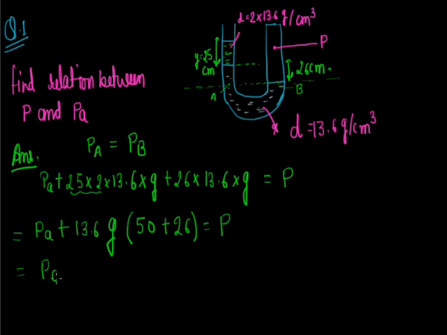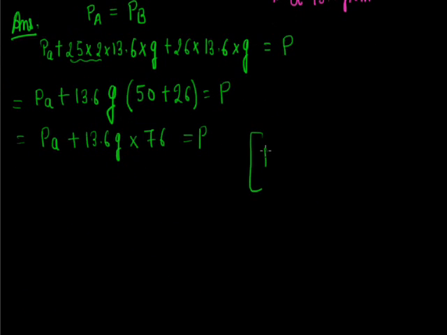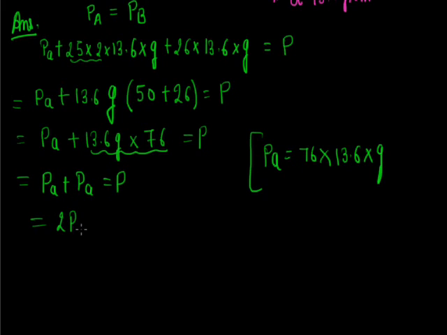Now PA plus 13.6 g into 76 equals P, and as we know atmospheric pressure is equal to 76 centimeter height of mercury. So we can write 76 centimeter, density into g, right? Because atmospheric pressure is defined as the pressure exerted by 76 centimeter height of mercury. So here this can be written as atmospheric pressure. So 2PA equals P. This is the relation between atmospheric pressure and P.